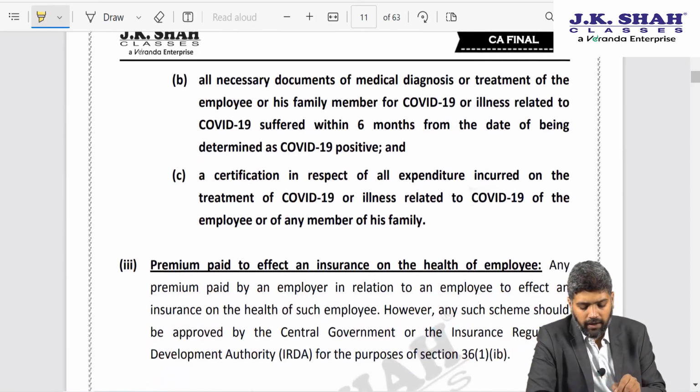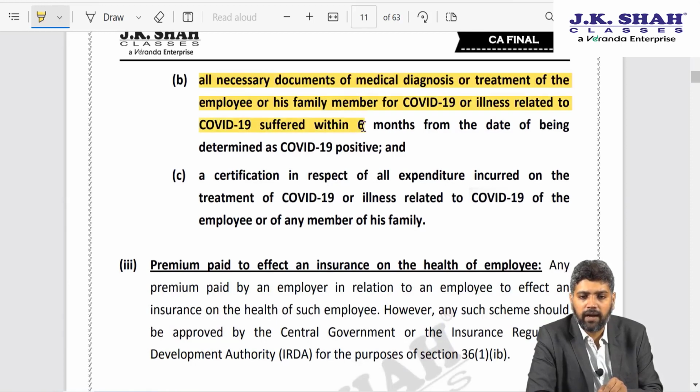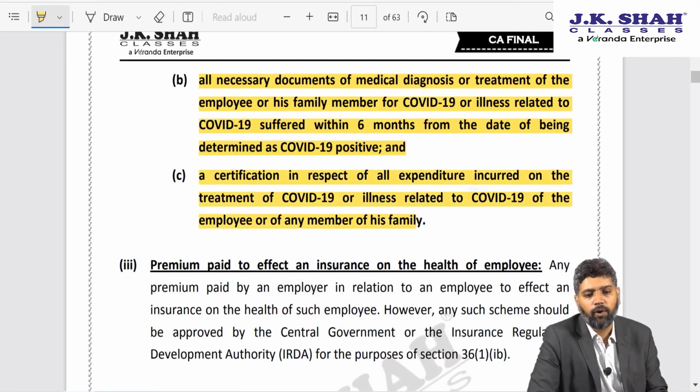Second, all necessary documents of medical diagnosis or treatment of the employee or his family members for COVID-19 or illness related to COVID-19 suffered within 6 months from date of being determined as COVID-19 positive. And last, a certification in respect of all expenditure incurred on COVID-19 or illness related to COVID-19 of the employee or any member of his family.